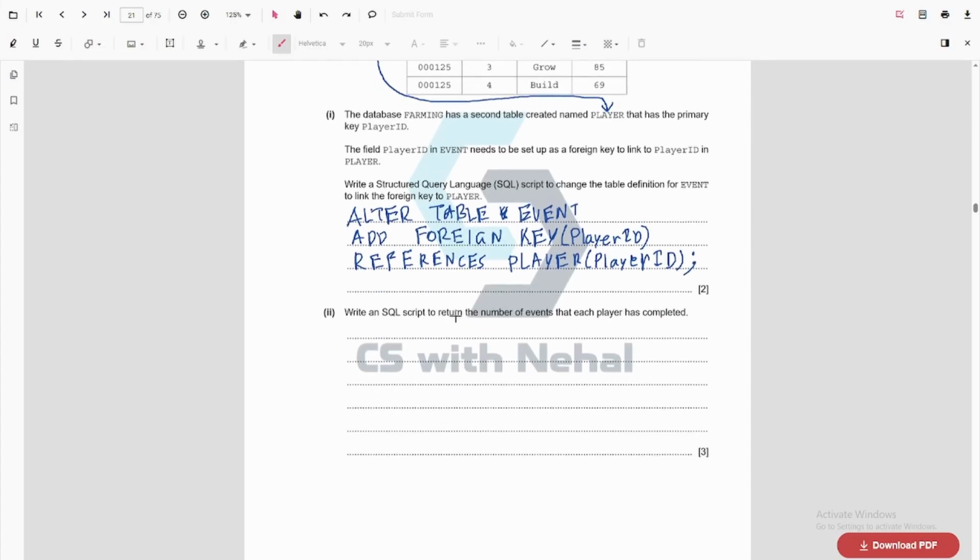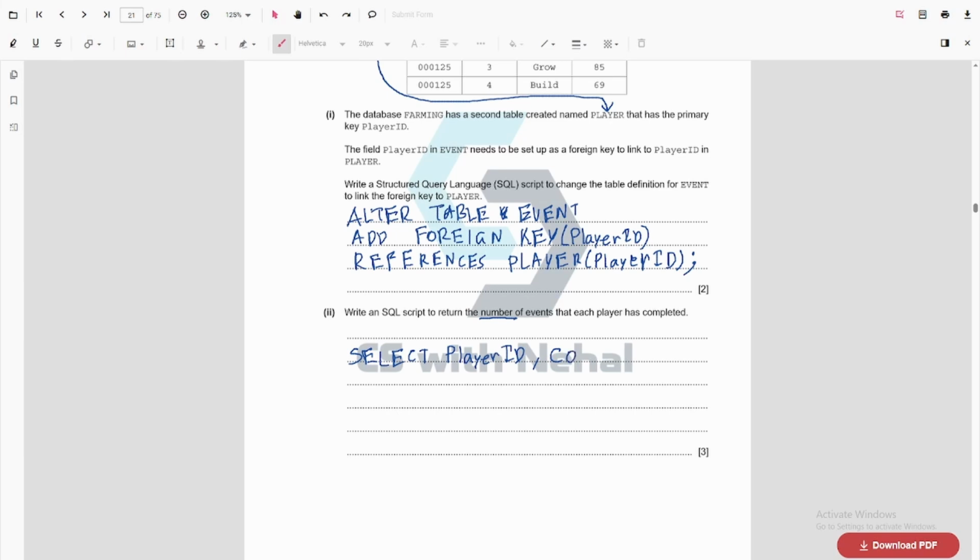Write an SQL script to return the number of events that each player has completed. So we need to return the number of events. This means we will use the aggregate function called count. So let's select. We just need to output the player ID, right? So we need to use player ID.